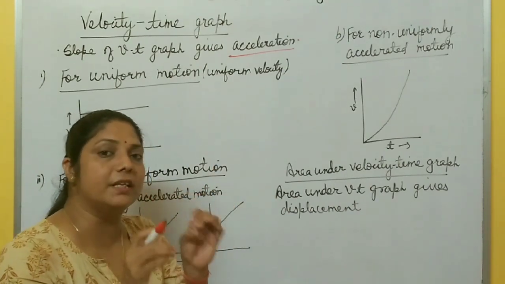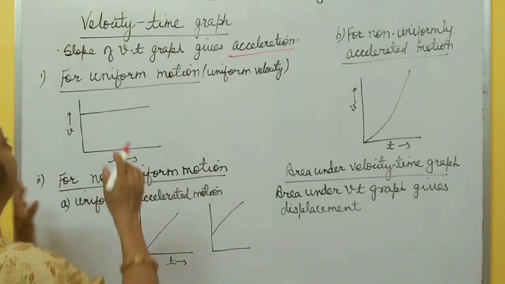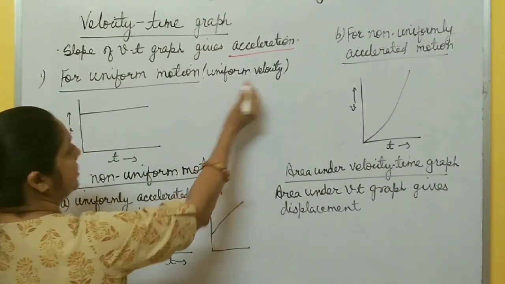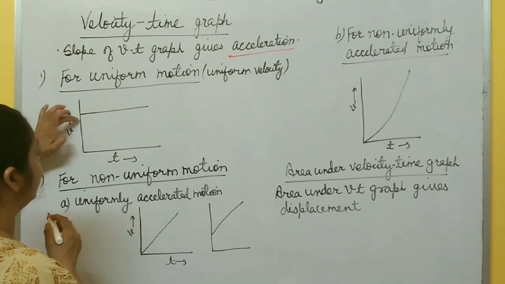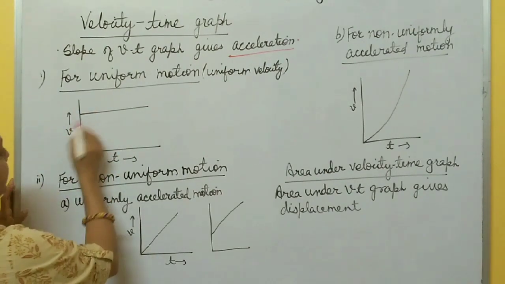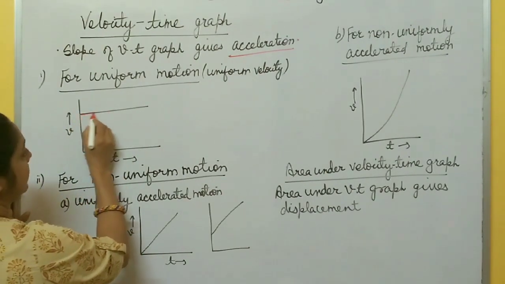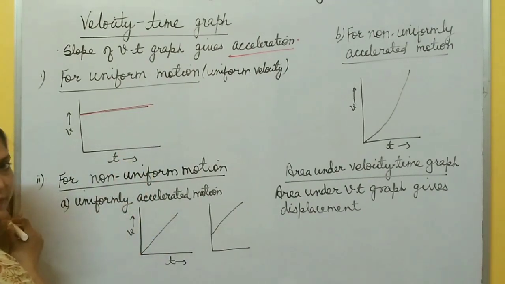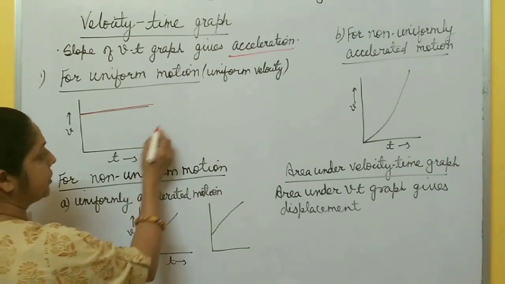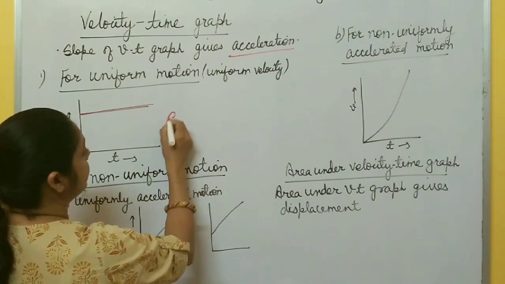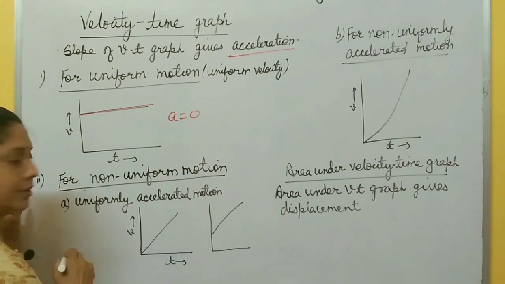In that case, speed is constant or uniform. So for uniform motion, velocity is constant. It means as time increases, velocity remains the same. So the VT graph is like this one, parallel to the time axis, right? If velocity is the same throughout the motion, there is no change in velocity, so you can say here acceleration is 0.